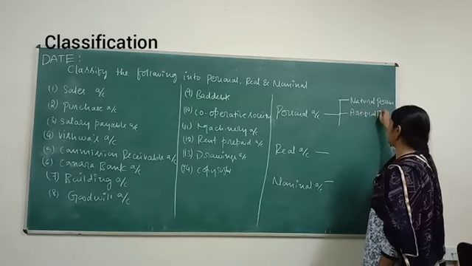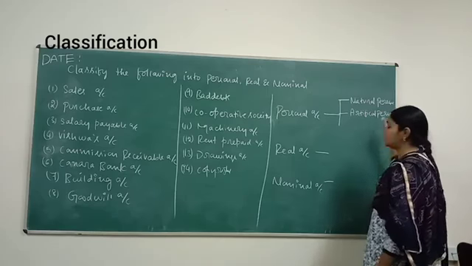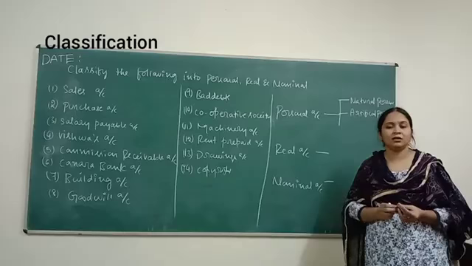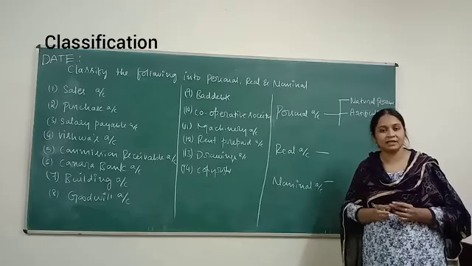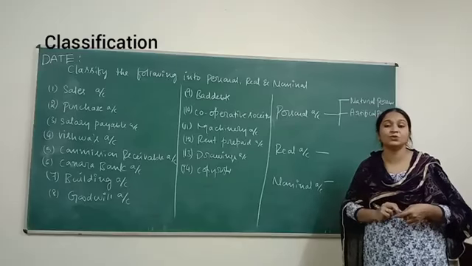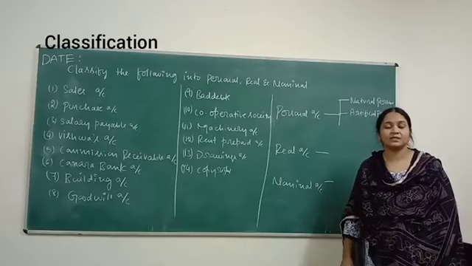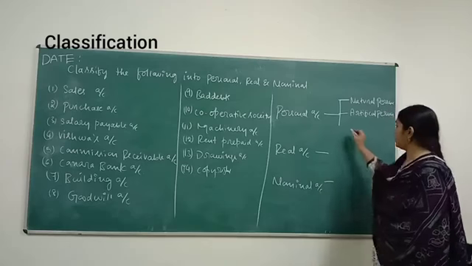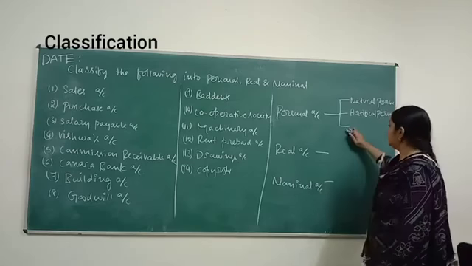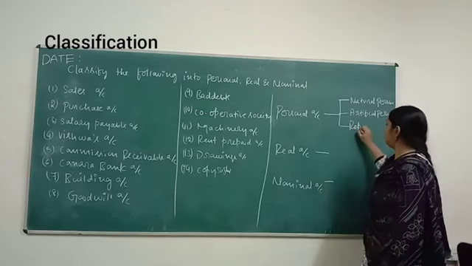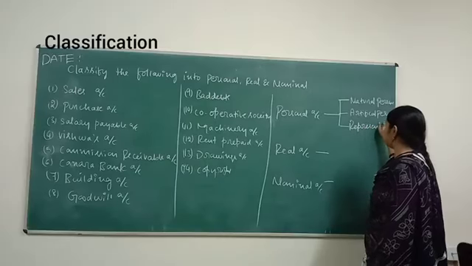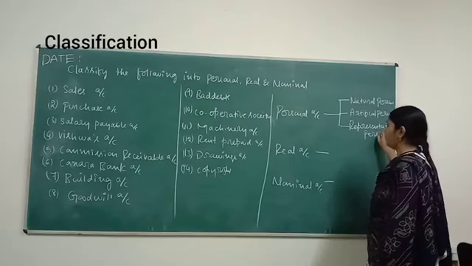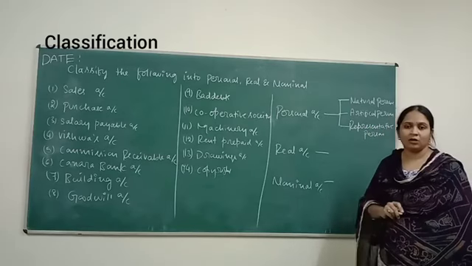Artificial person means those persons which have physical existence but do not have a body or soul. For example, Infosys company, Wipro company. All these are artificial persons. Then when it is representative persons, representing natural or artificial persons, you will follow which account rule? Personal account rule.